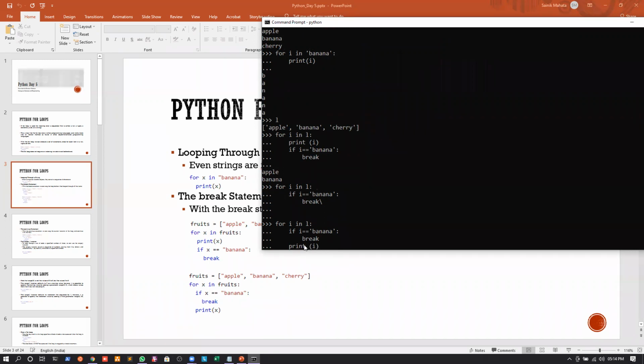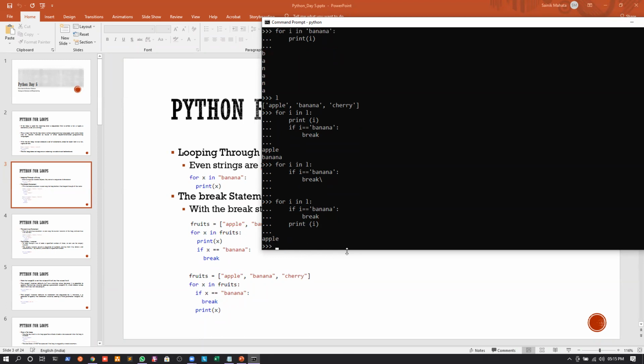So again, in this scenario, what will happen? First I will go to apple. It will check whether I is equal to banana or not. It is not. So I will just come out of the scope of the if statement. And after the scope, we are printing the value of I. So we will print apple. Then the value of I becomes banana. So again, I will check if I is equal to banana or not. Yes, it is. So I will break out of the whole program itself. Okay. So I will just print apple and then I will break out of the whole program. If I just press enter, you can see that I'm just printing apple and I break out of the whole program. Okay.